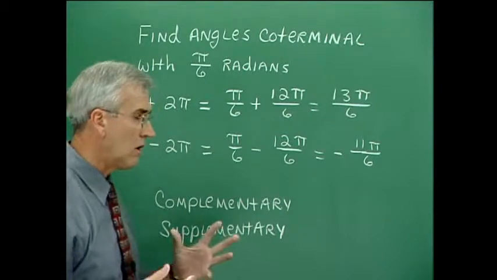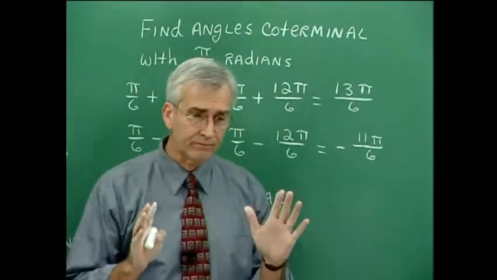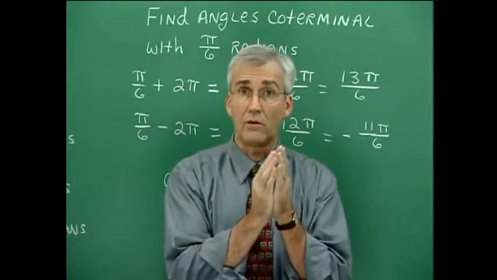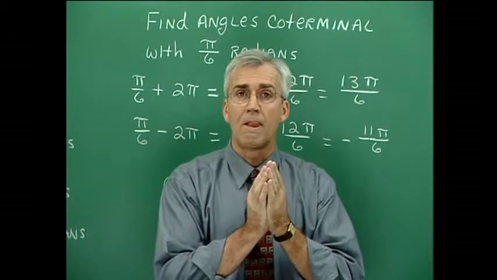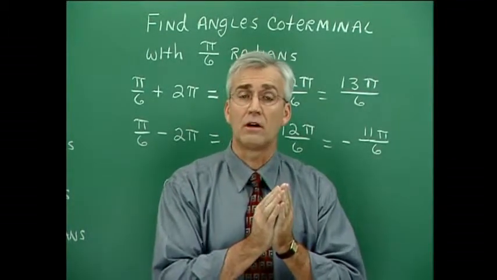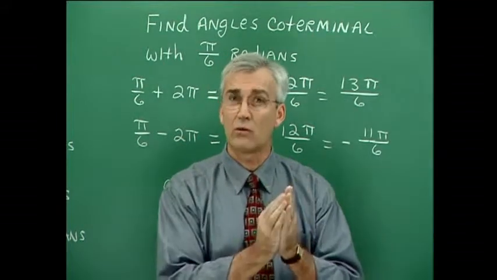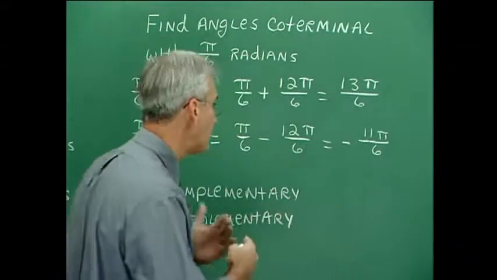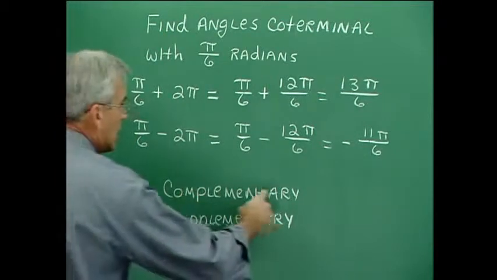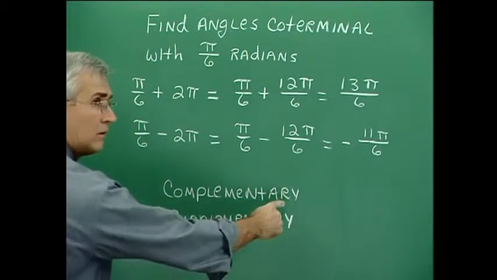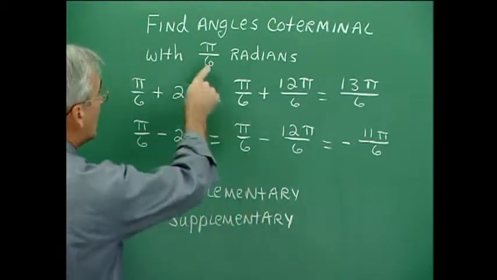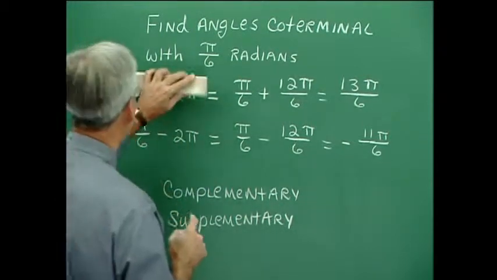Complementary angles are positive angles whose total in radians is pi over 2. And supplementary angles are positive angles that total pi radians. So if we wanted to talk about the angle that is the complement of pi over 6, then here's what we would need to do.